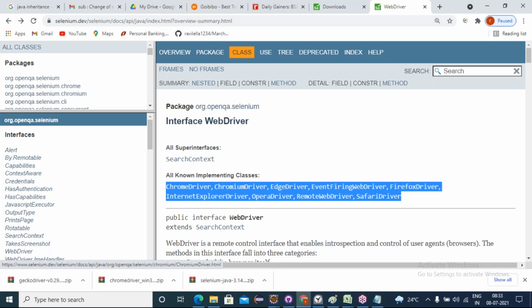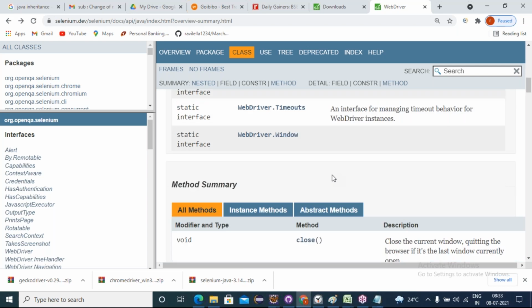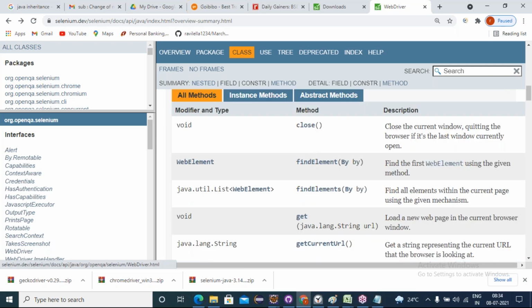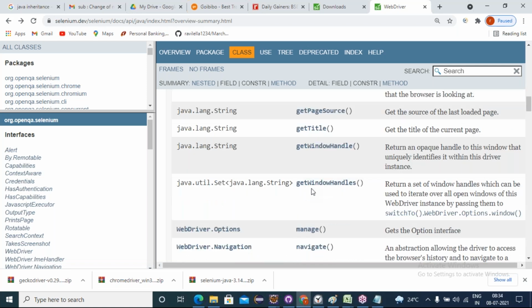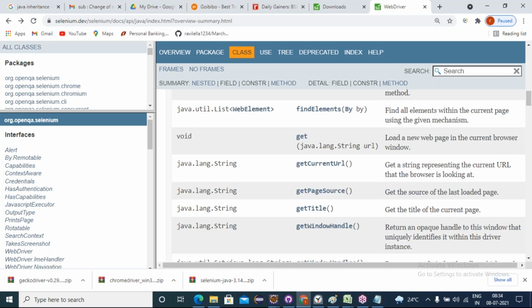Yes. All 13 methods: close, findElement, findElements, getCurrentUrl, getPageSource. Friends, without these 13 WebDriver methods, there is no Selenium. The complete Selenium 100% goes on these WebDriver methods only. Believe it or not. If you want to do some operation without finding the element, there is no way.